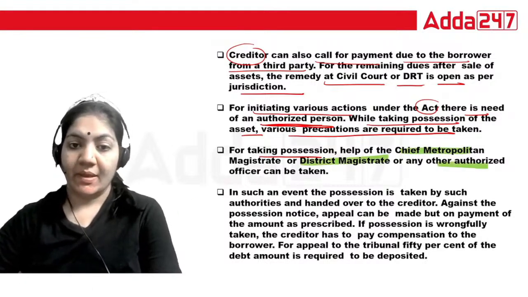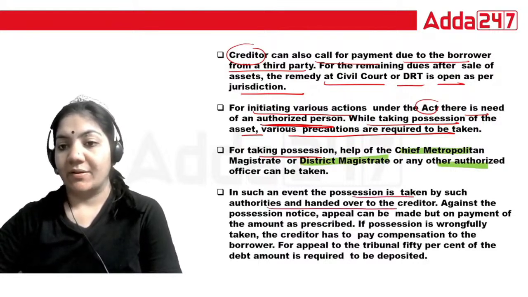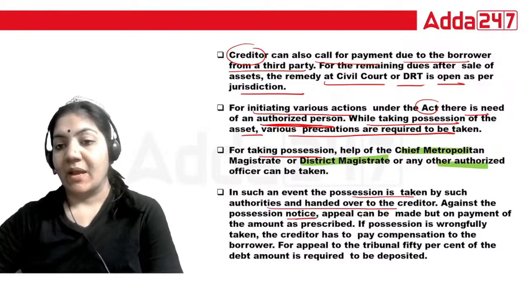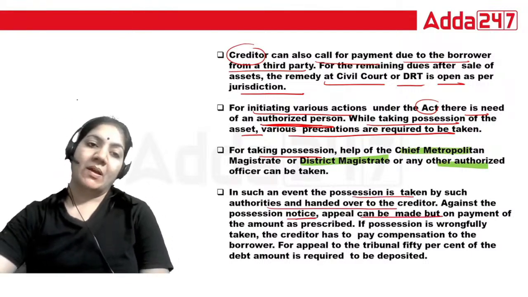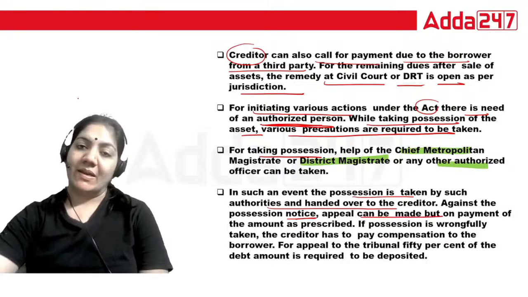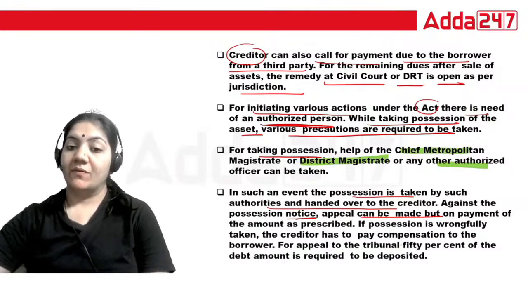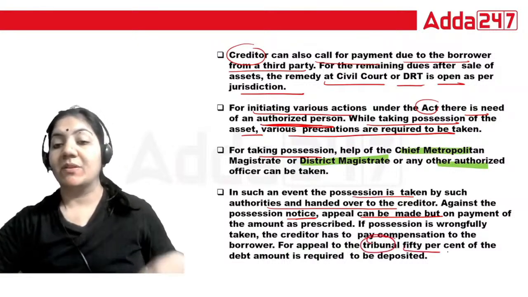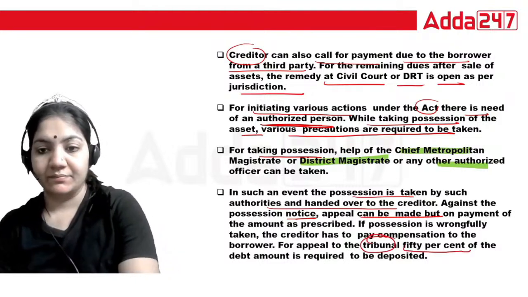In such an event, the possession is taken by such authority and handed over to the creditor. Against the possession notice, an appeal can be made. And for the appeal, if you want to file the case with the DRT, you have to pay 50%. Right? Now,